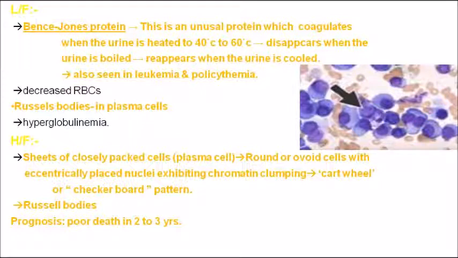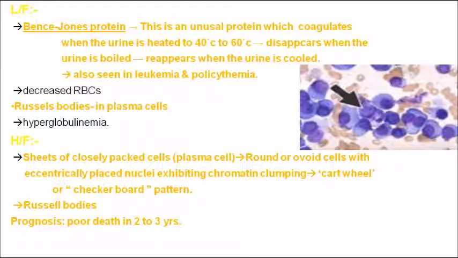If you take urine from an individual affected by multiple myeloma and heat it, the Bence-Jones protein present in the urine will coagulate.